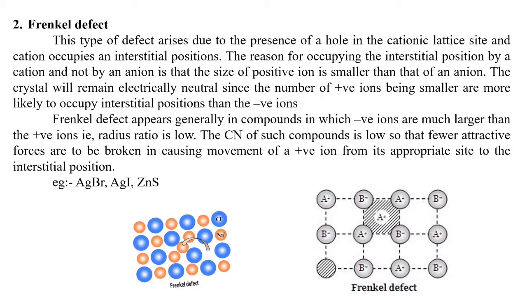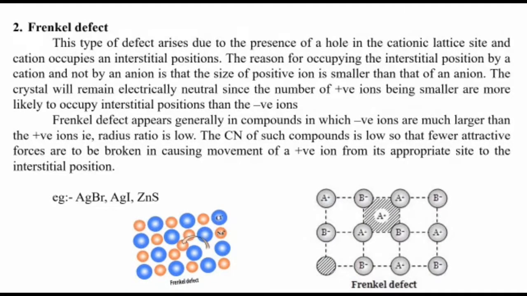Now we are going to discuss the Frenkel defect. This type of defect arises due to the presence of a hole in the cationic lattice site and the cation occupies an interstitial position. So here what will happen? One cation will be missing. One cation will be missing from the cationic site, and that cation will be occupying the interstitial position. So why is the cation occupying the interstitial position?